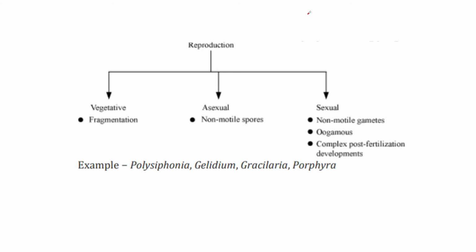Here I'll write. Here also the reproduction is sexual. What is the male gamete, and what is the female gamete?